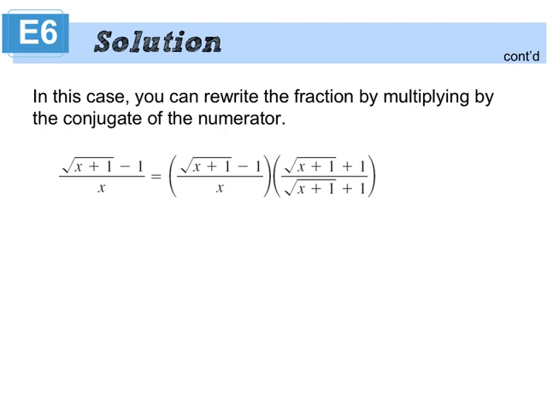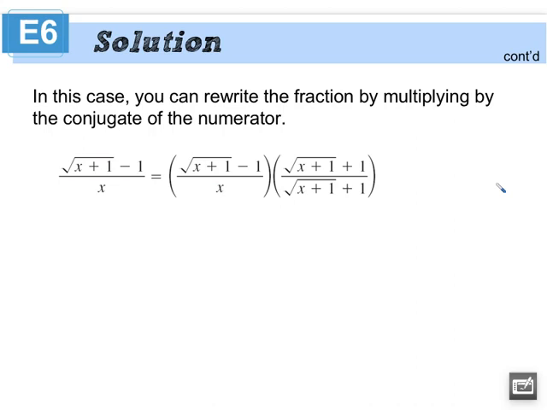When I multiply out that numerator, what will I get? The square root of x plus 1 minus 1. So x. Everybody follow that? All right. Here are our first two terms. Here are our last two terms.